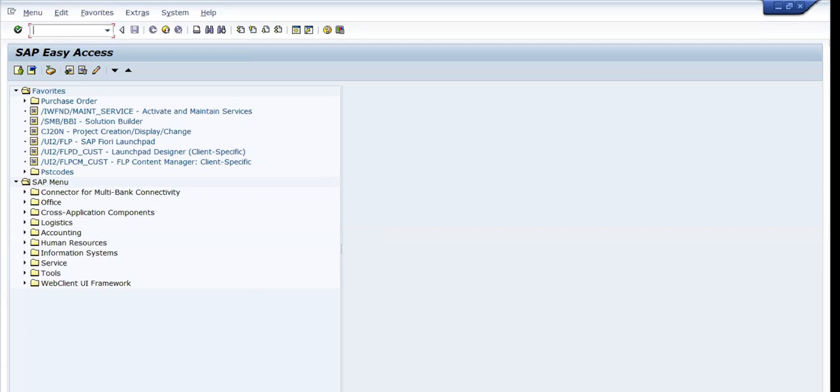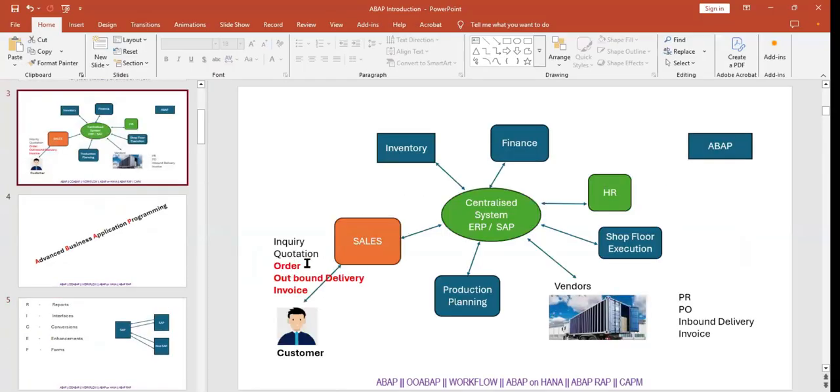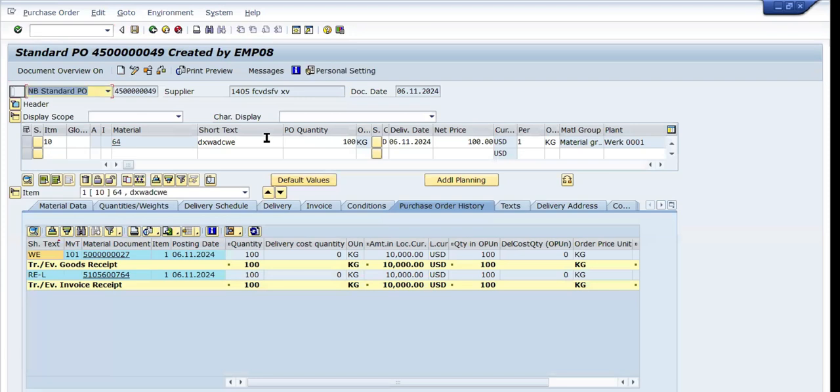Since we discussed the flow, right? In the introduction level, we have inquiry, quotation, order, delivery, invoice, many things are there. So here also we have. Let me take a minute to show again. So this is the general purchase order screen. Slowly, as a developer you are going to write programs. After creating the program, the functional consultant is going to do the testing, right? At that time, you will get this knowledge. Slowly, you will get this exposure. Now, you can see we have the option print preview.